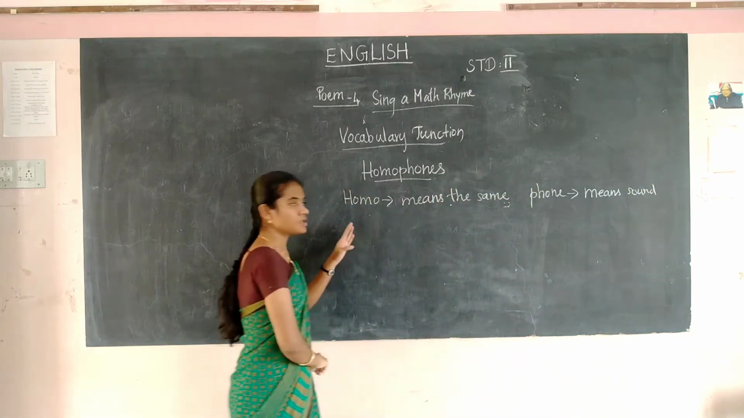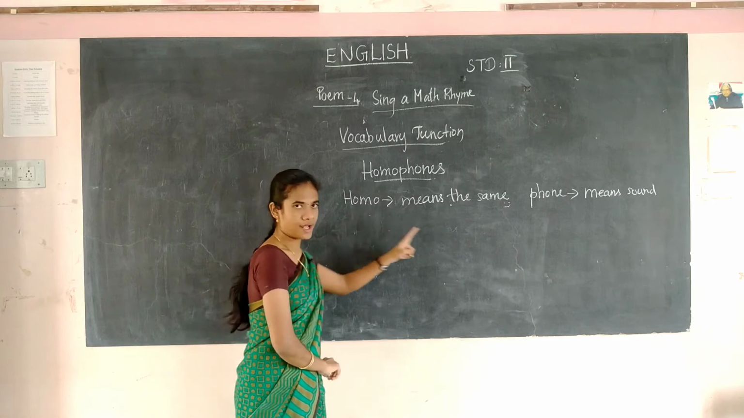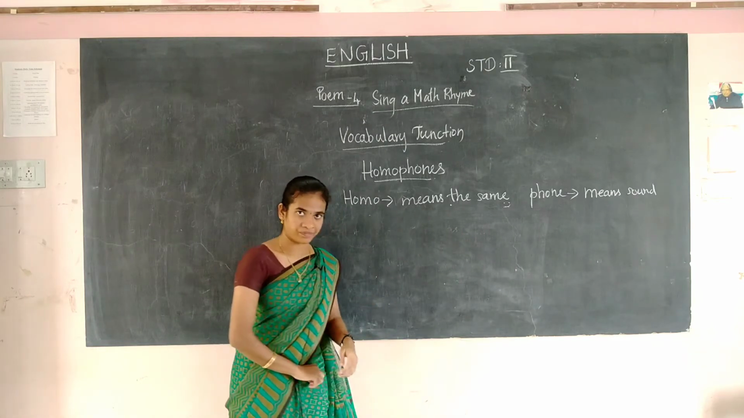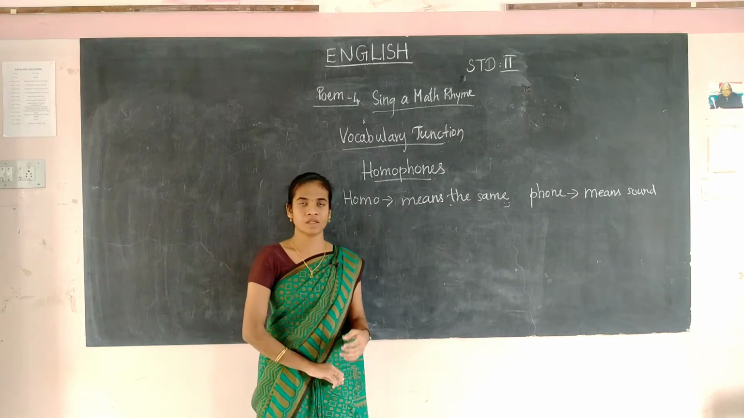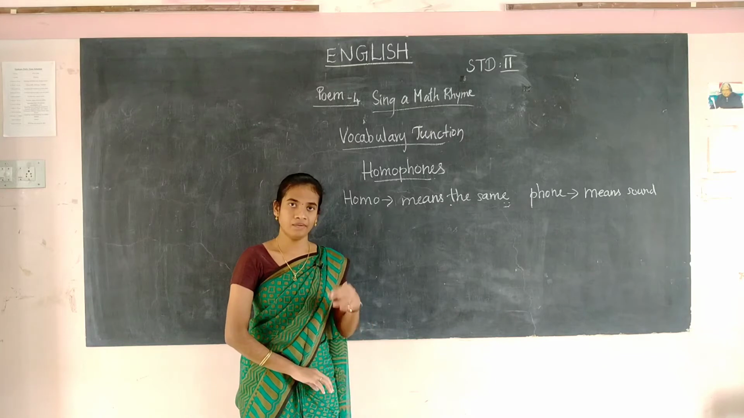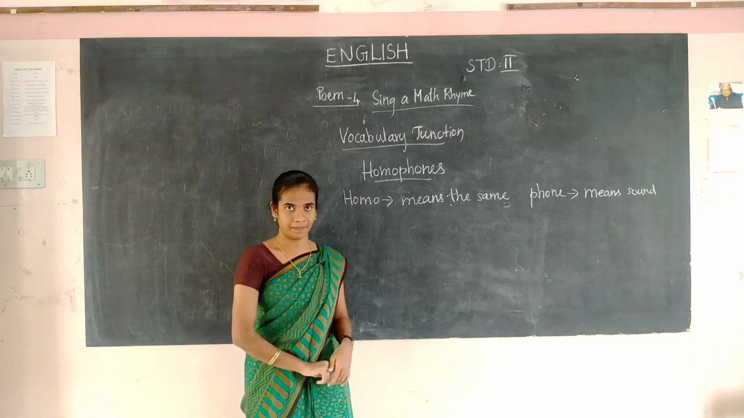So homophones, we can divide the word into homo and phones. Homo means the same, phone means the sound. What are homophones? Homophones are words that sound the same but have different spellings and meanings.